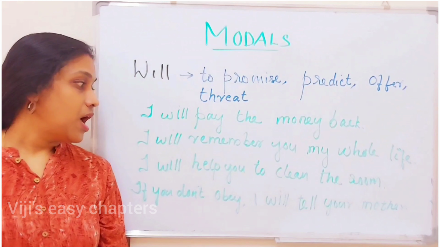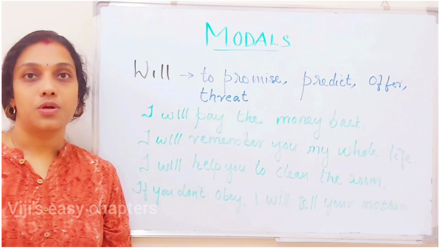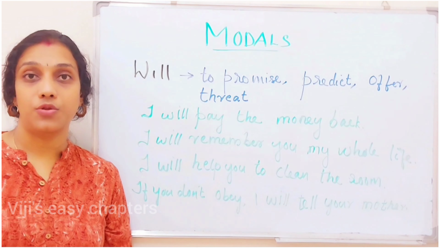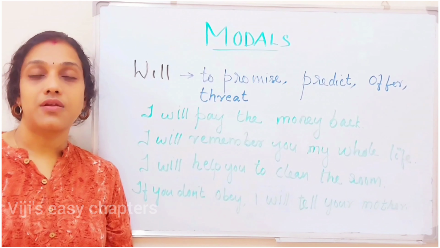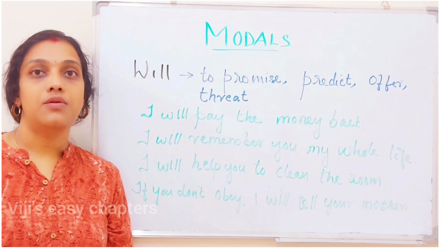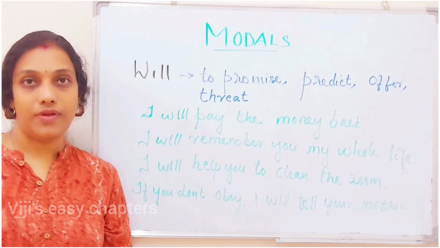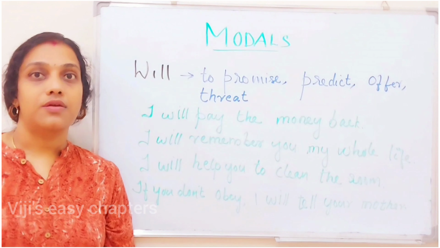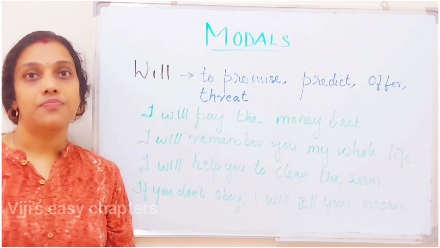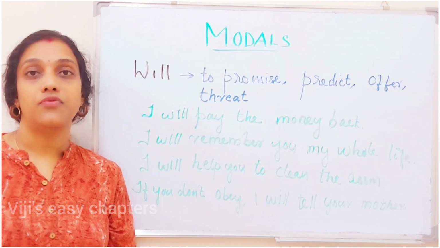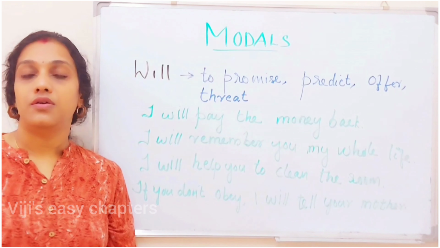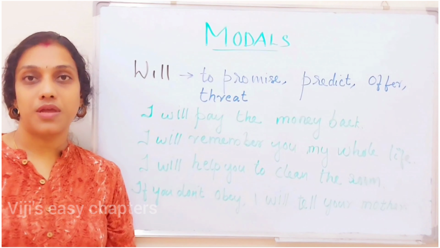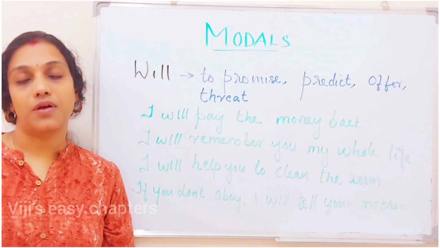Third example, I will help you to clean the room. What is it? It's an offer, right? I will help you to clean the room. I will help you to find a new room. Like so, these are offers, and offers can be made with the help of the modal verb will. Now the last one, if you don't obey, I will tell your mother. What is it? It's a threat, right? If you are not obeying, I will tell your mother. If you are not studying well, you will fail. If you are not performing well, you will be terminated, right? So threats also can be expressed with the help of the modal verb will.